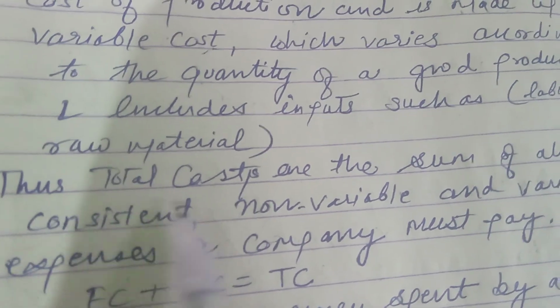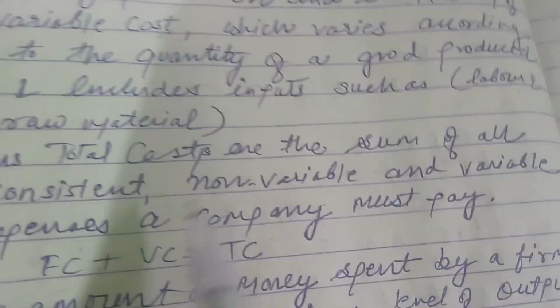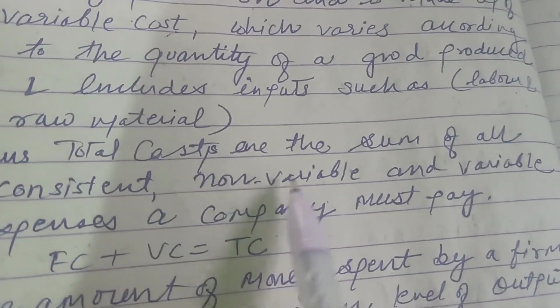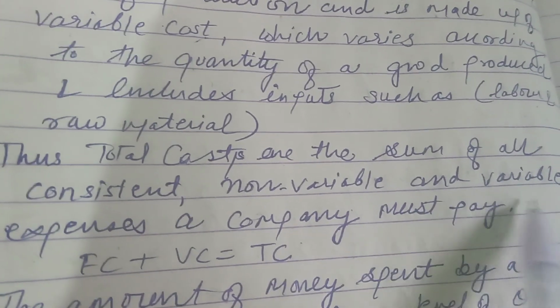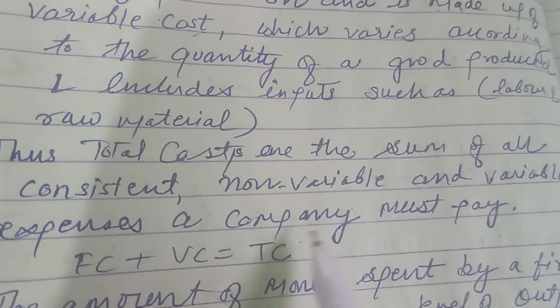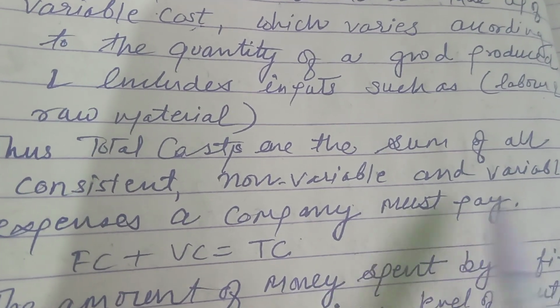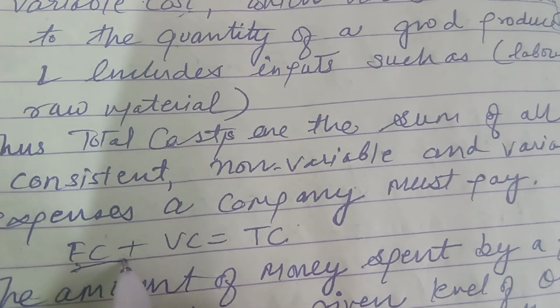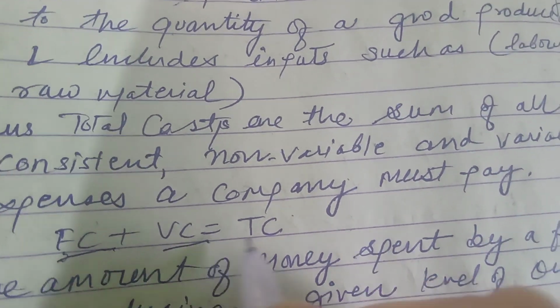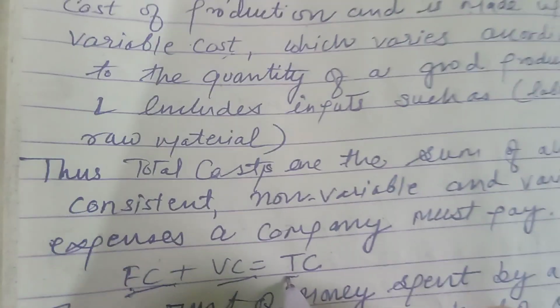Hence, total cost is the sum of all consistent non-variable and variable expenses a company must pay. So you can see that the company has to pay the total cost, which is made of two factors, fixed and variable cost, and that is called the total cost.